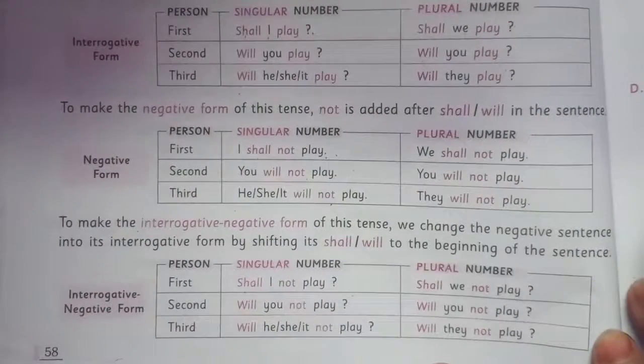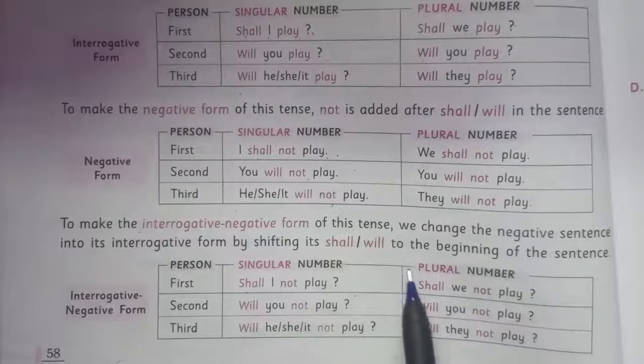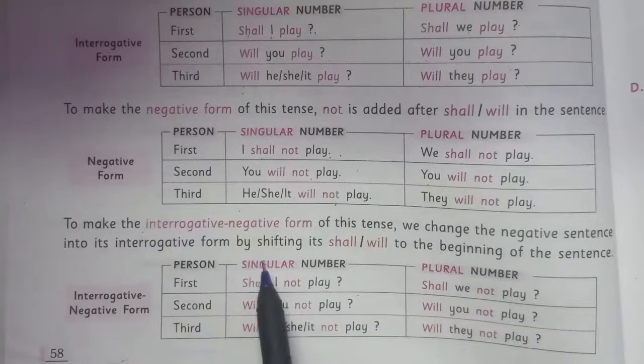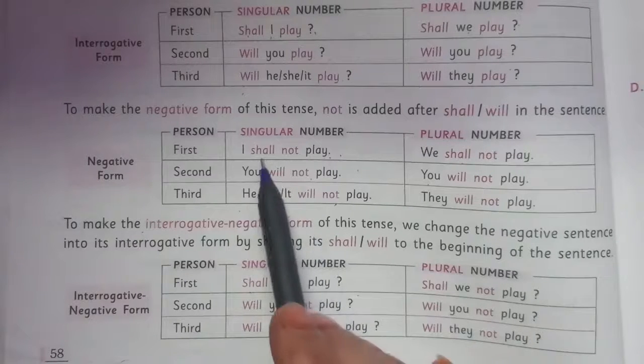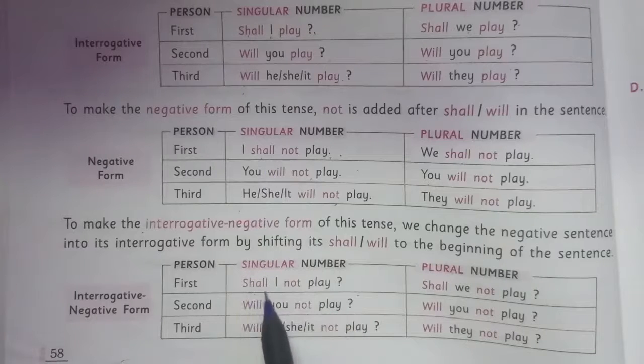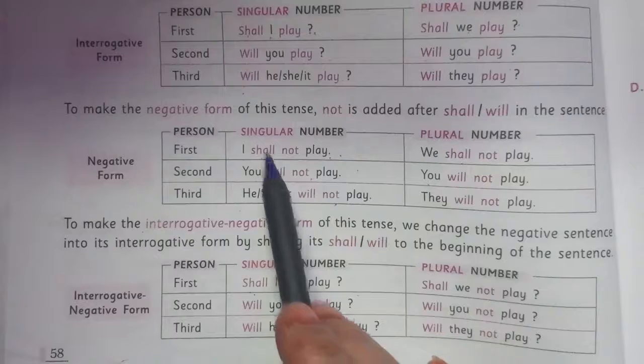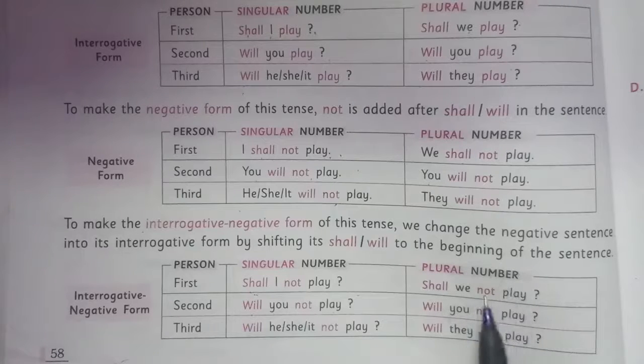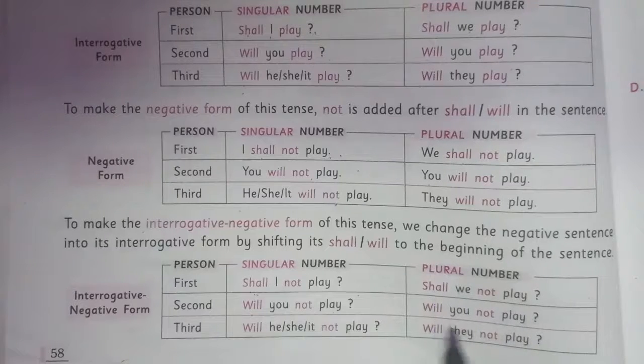Next is to form the interrogative negative form of this tense. We change the negative sentence into its interrogative form by shifting its shall or will to the beginning of the sentence. You can see here we are shifting this shall to the beginning of the sentence. So we will make the sentences: shall I not play? Will you not play? Will he not play? Will she not play? And in plural number with we we will use shall. So shall we not play? Will you not play? Will they not play?